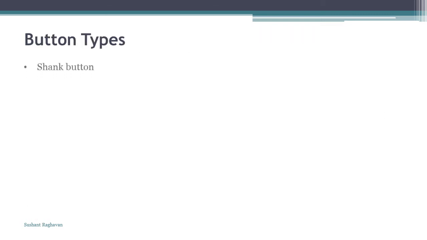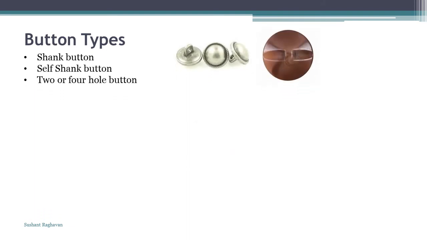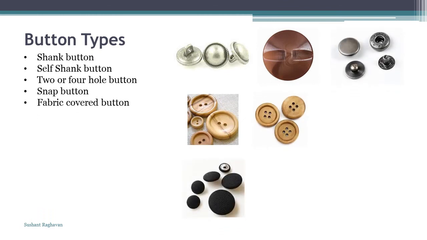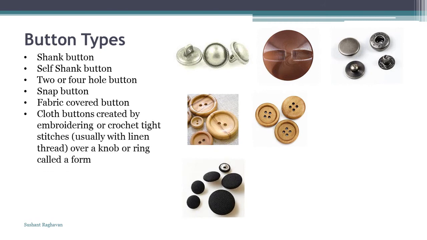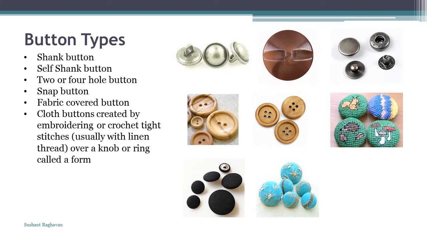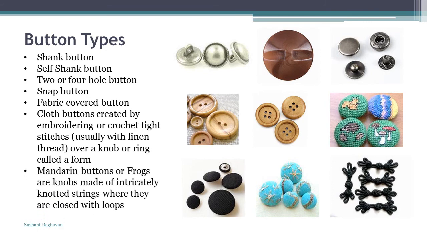Button types: shank button, self shank button, 2 or 4 hole button, snap button, fabric covered button, cloth buttons created by embroidery or crochet tied stitches, usually with linen thread over a knob or ring called a firm. Mandarin buttons or frogs are knobs made of intricately knotted strings where they are closed with loops.